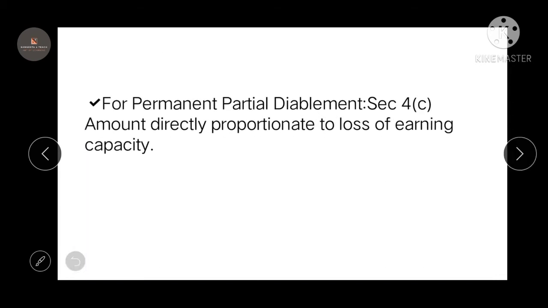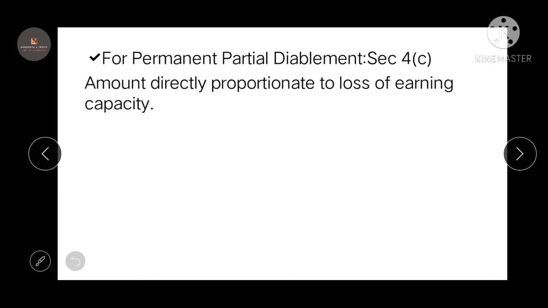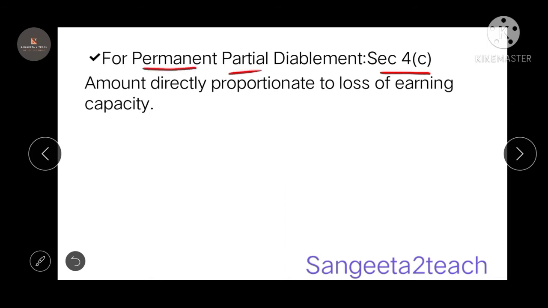Coming to the next point, permanent partial disablement, section 4(1)(c). The amount is directly proportionate to loss of earning capacity. Whatever earning capacity you used to have before, the amount is directly proportional to that. If your earning capacity has been lost completely, then you're going to get more amount.